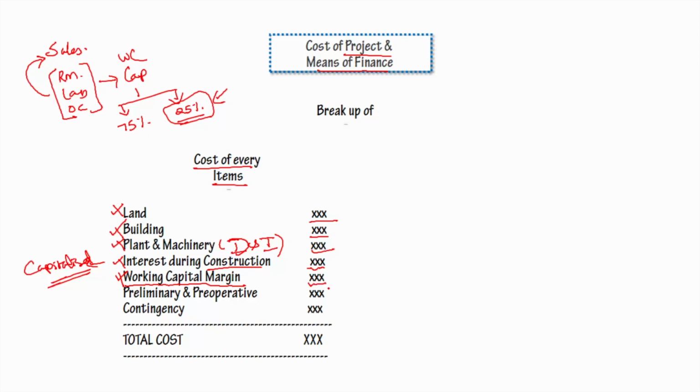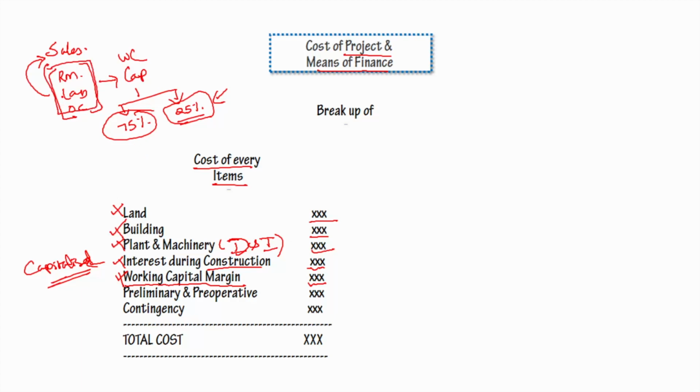This practice varies from bank to bank. Public sector banks insist on adding this working capital margin under total cost of project because they appreciate that if this working capital margin is not given, he will not be able to get this 75% from the bank, and if that is not availed, then they cannot invest on these items.